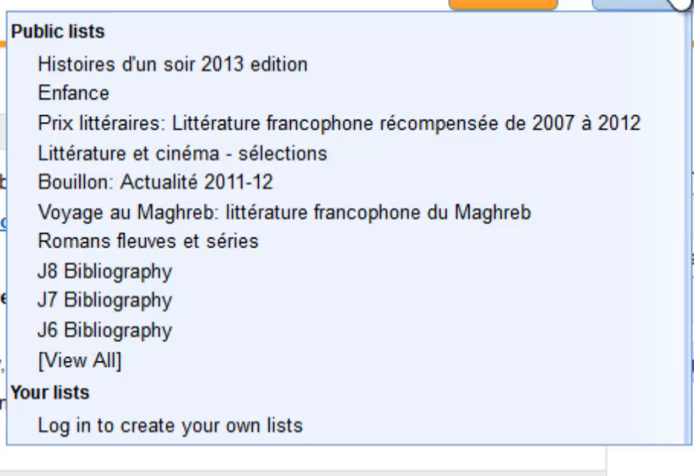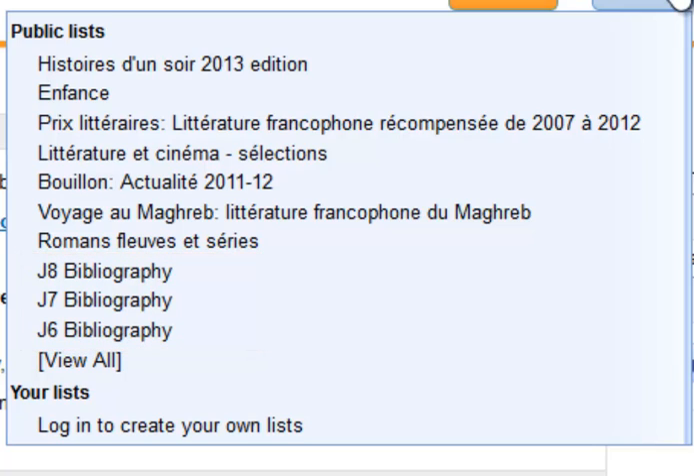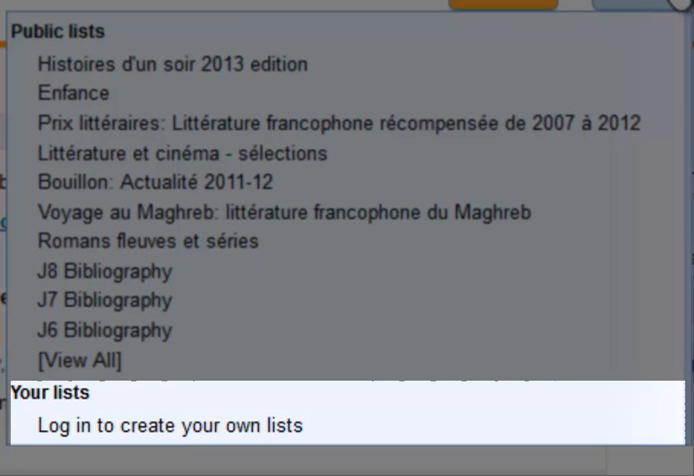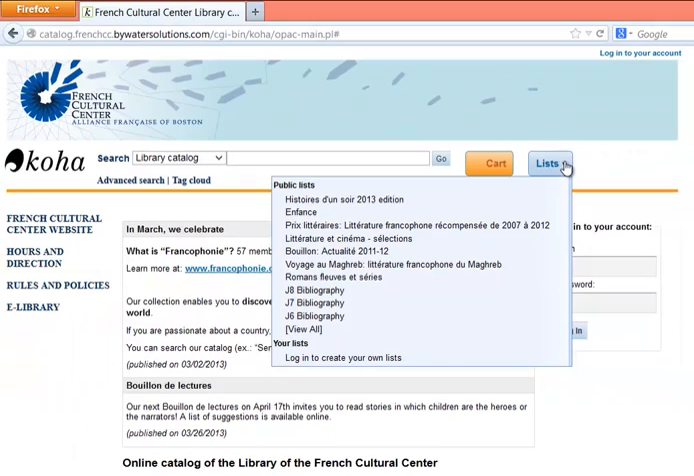There even are pre-formatted searches for library items that are appropriate for various age groups of children who are taking French language lessons at the center. Click on any of these choices to view the corresponding items in the collection. At the bottom of the selection list, you will see an option for your lists. If you are a member of the French Cultural Center, you can log in to create and manage your own lists of library items. This and other advanced features will be discussed in the next video.